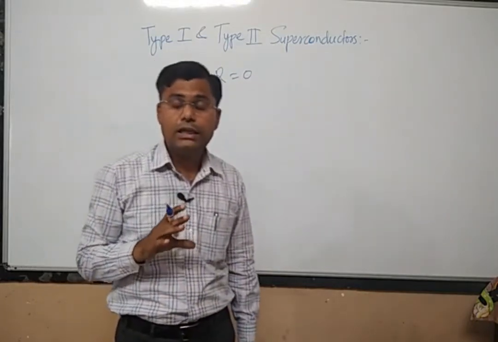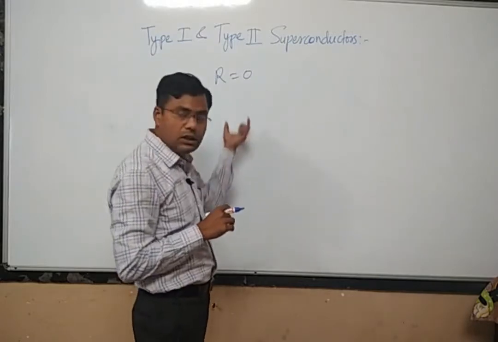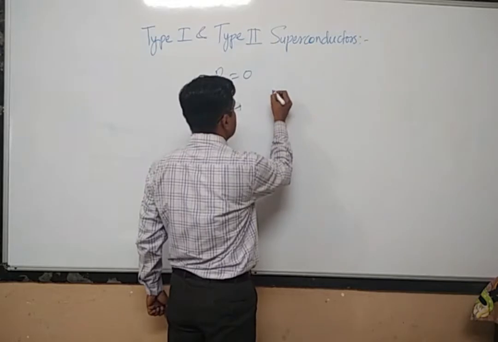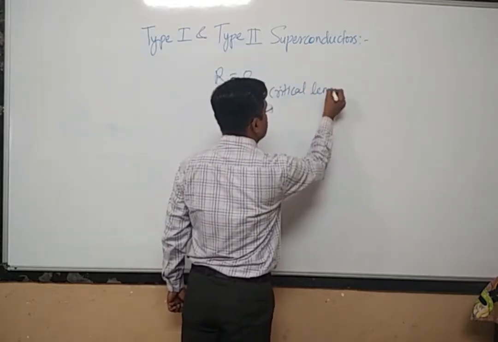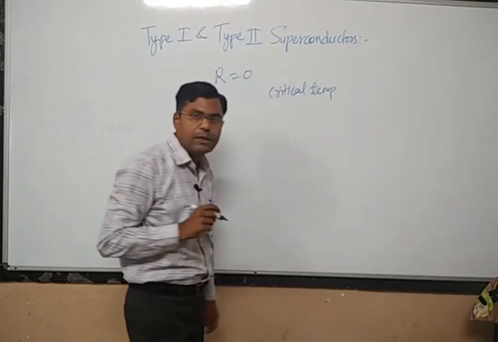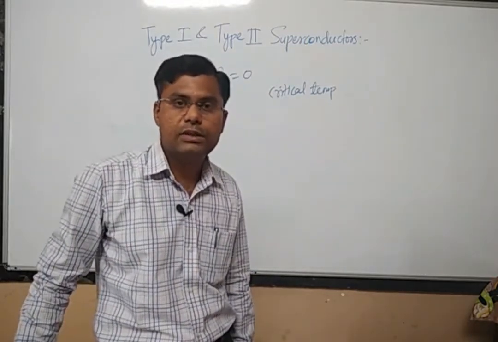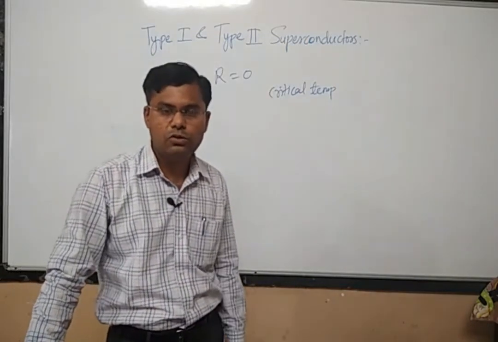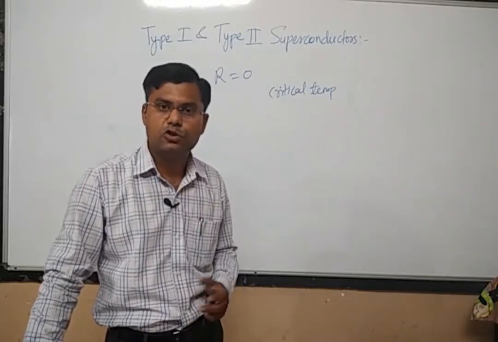This happens when the materials are cooled to a temperature called the critical temperature, or transition temperature. The resistance of the material becomes equal to zero, and such materials are called superconductors.